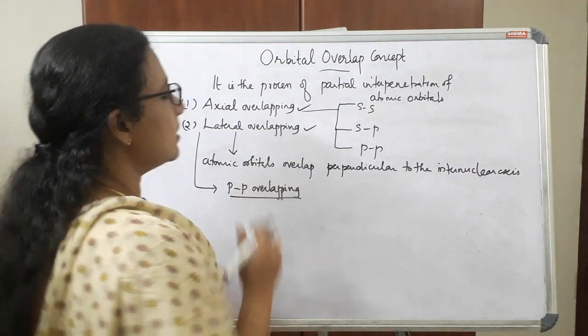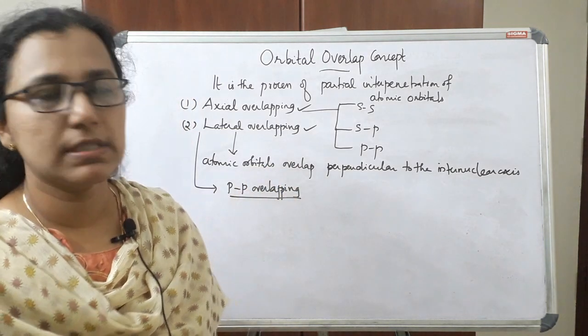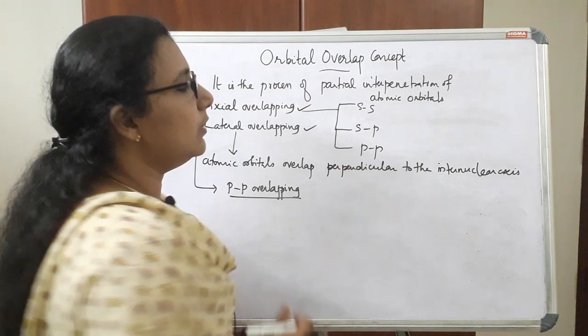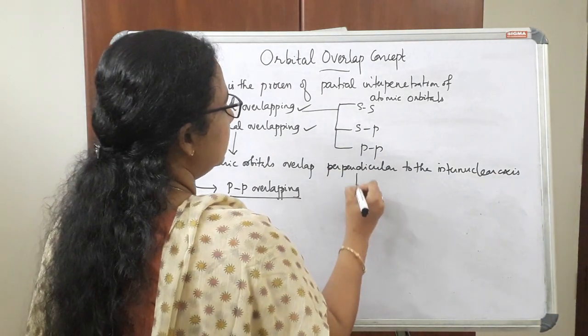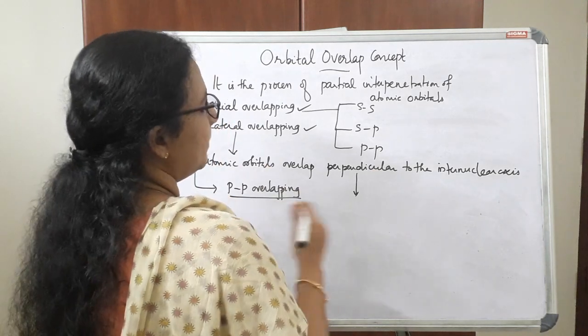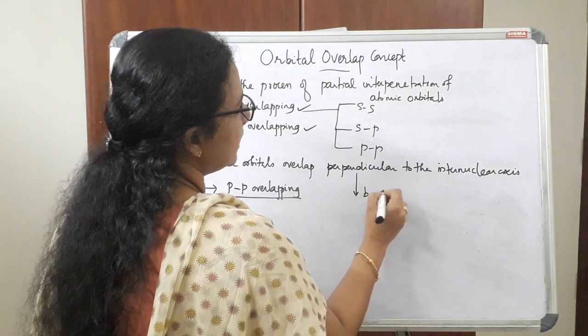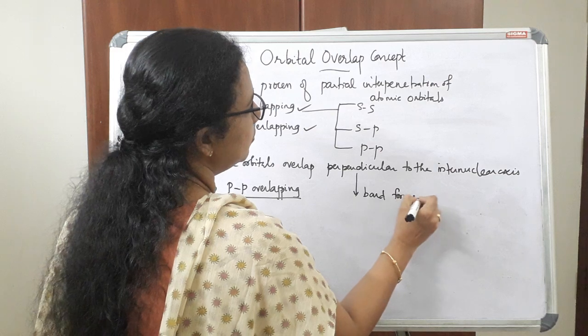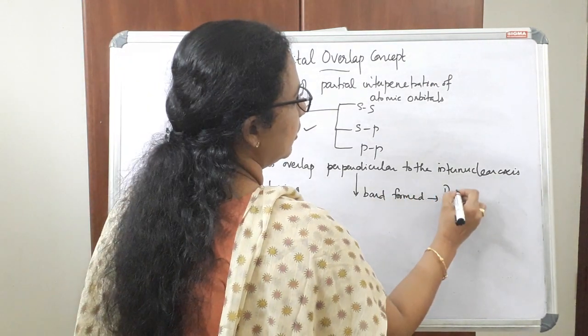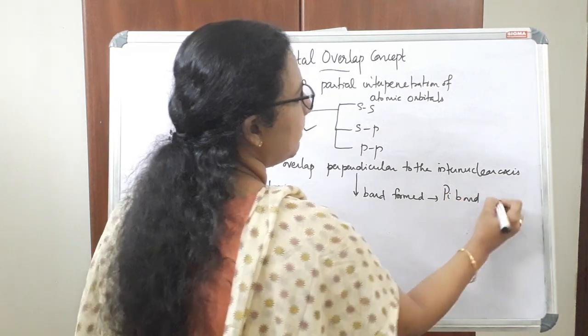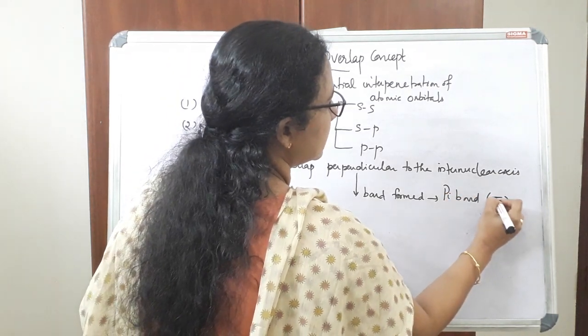So in lateral overlapping, the atomic orbitals are overlapped perpendicular to the internuclear axis, and the bond formed due to lateral overlapping is known as a pi bond. It can be represented like this.